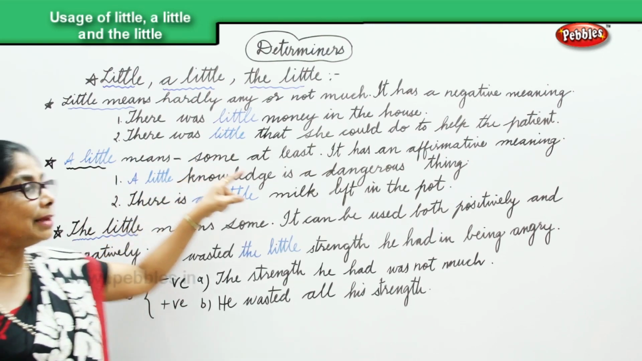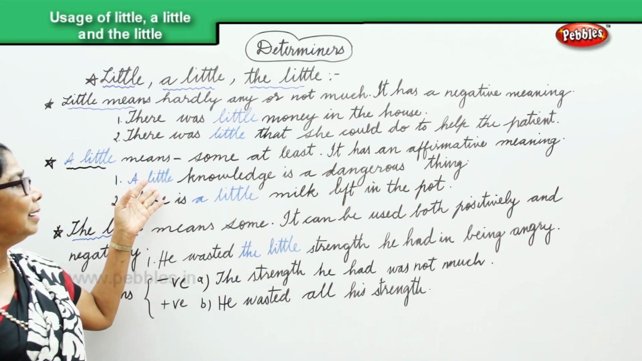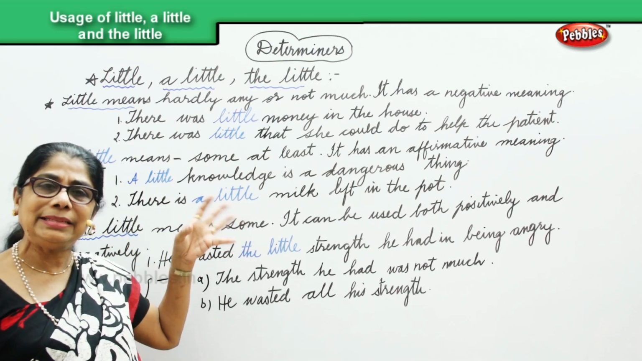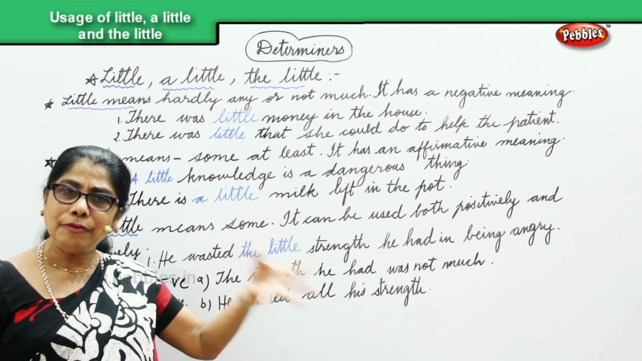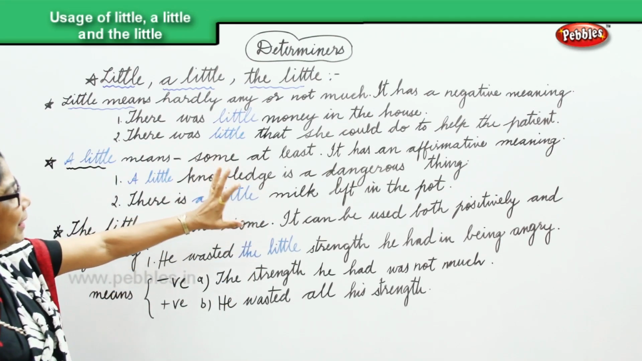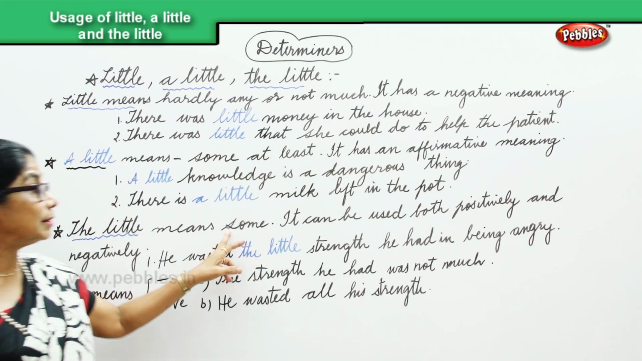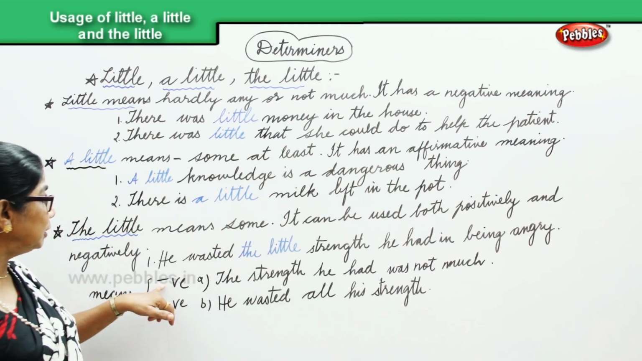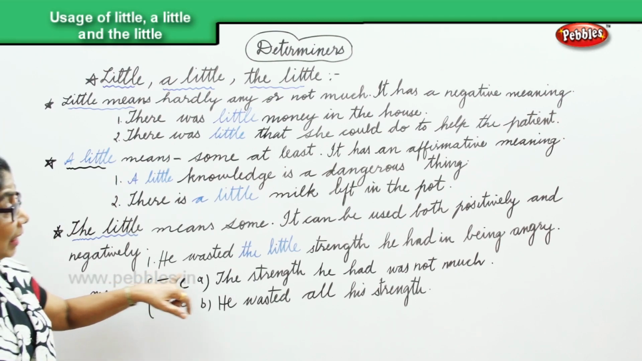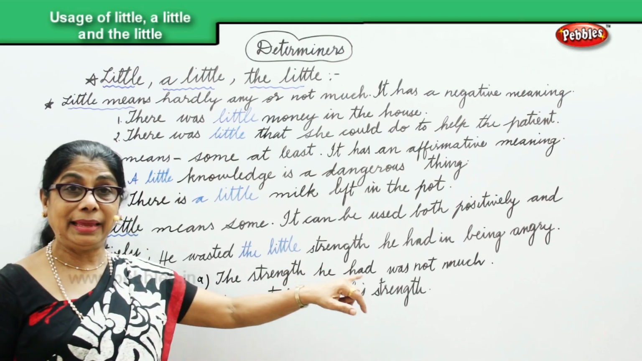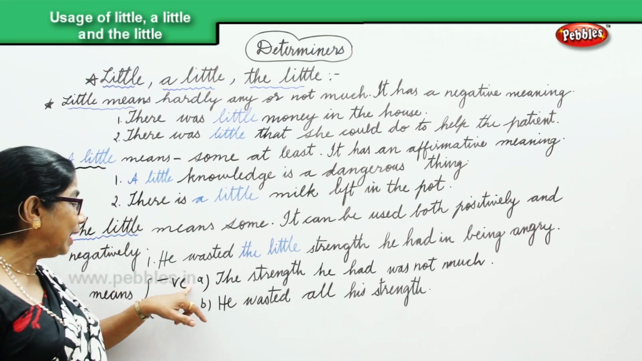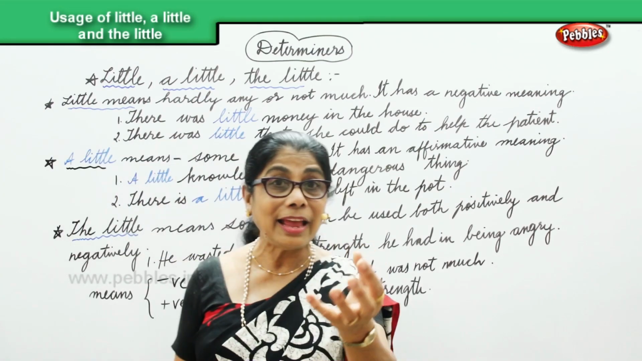Now, a little means some, at least something. You can say a little knowledge is dangerous. There is a little milk left in the pot. That means that's just enough for that person. There's a little food left in the plate. That food is sufficient. That's what it means. There is at least something. The little means some. And it can be used positively and negatively. Here is the sentence. He wasted the little strength he had in being angry. When you talk about the positive, he wasted all his strength. When you talk about the negative part, the strength he had was very little, not much.